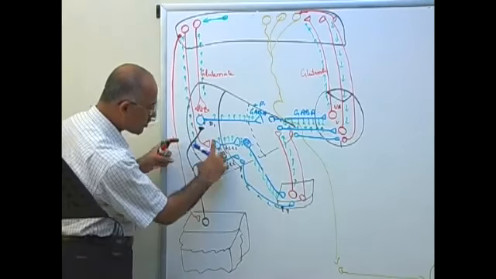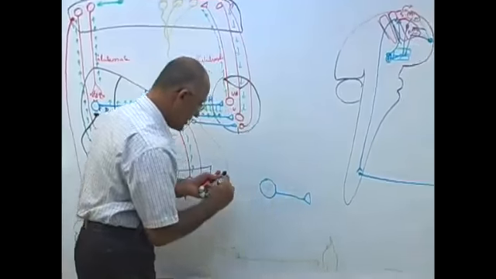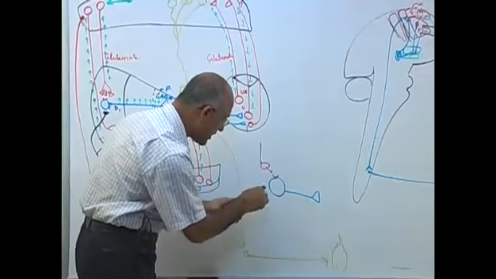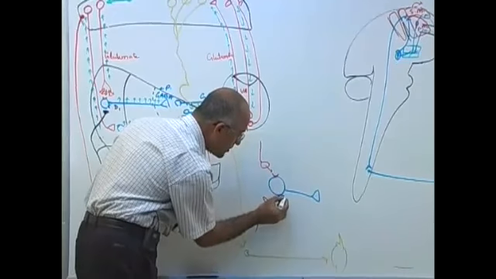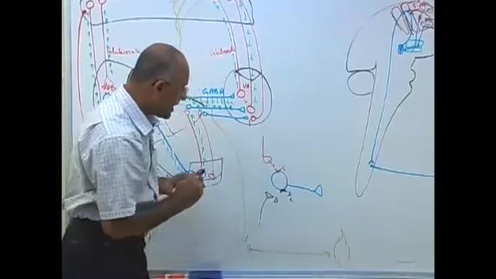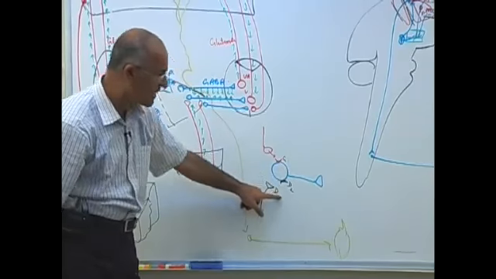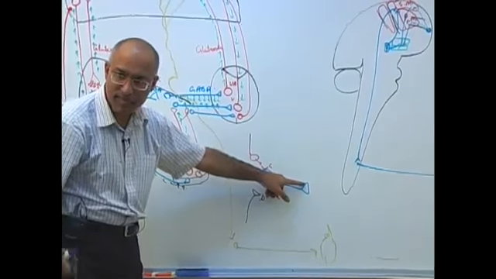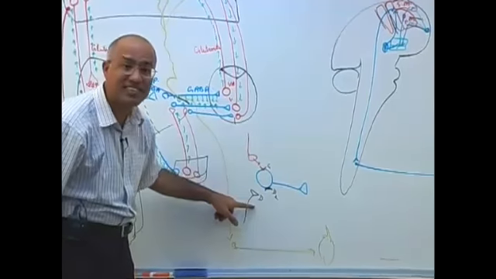I'm going to draw this complex here. Suppose this is the neuron. Here it is releasing glutamate, and let's suppose on the same neuron, dopamine is released. So here are dopamine 2 receptors, and here it is glutamate. Now what is happening? This is loading the cations in, and this is removing the cations. What will be the action? That will be the net of them. Zero? Not necessarily zero. Maybe this is released more and this is less.